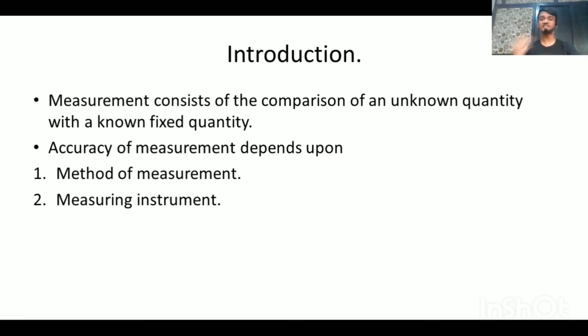In engineering, measurement is required at a large scale, as for every small thing we require measurements. For example, in civil engineering, when building a bridge, you have to take minute measurements, because only then can the bridge be stable and take the load of the vehicles going over it. In engineering, we have to check whether the thing we have engineered is fit for the job or not. This can be proved with the help of measurements.